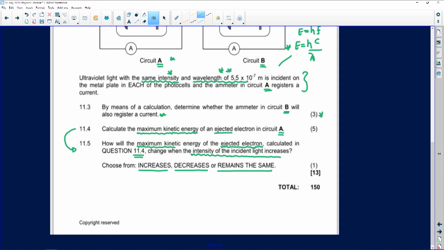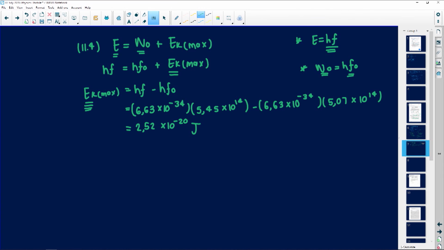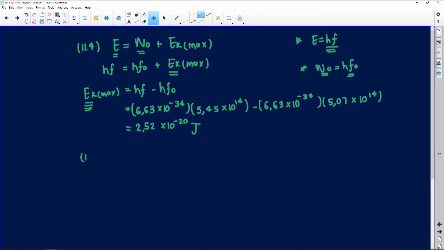Now remember, if you are looking at the maximum kinetic energy and you increase intensity, it just means you're going to have more and more electrons that are going to move around, but they're not going to have more kinetic energy. So when you're increasing intensity, it will only remain the same. Let me write 11.5: it will remain the same, because that's what they say to choose.